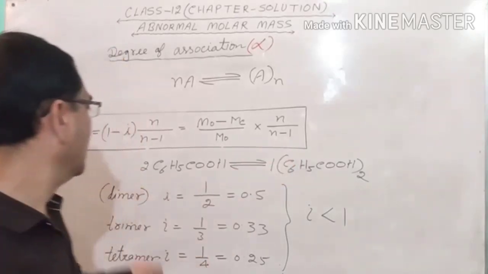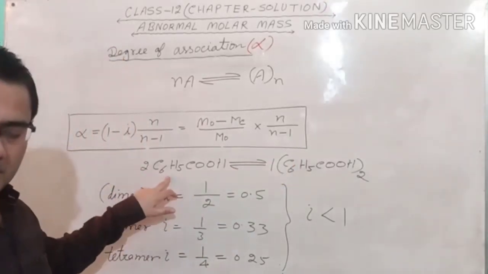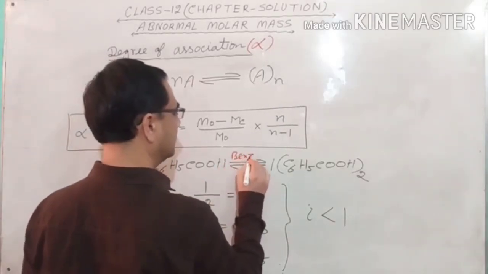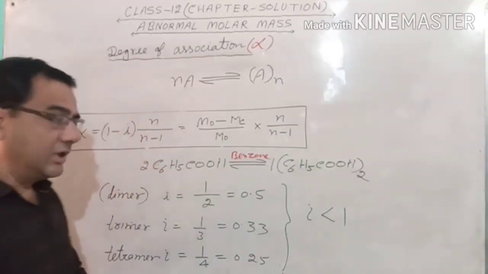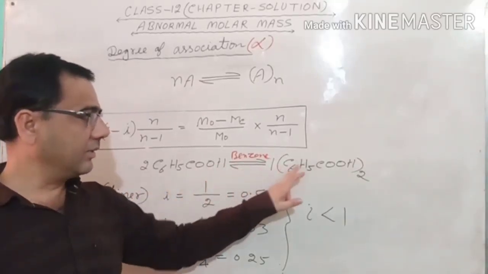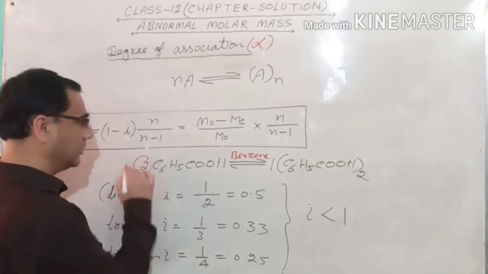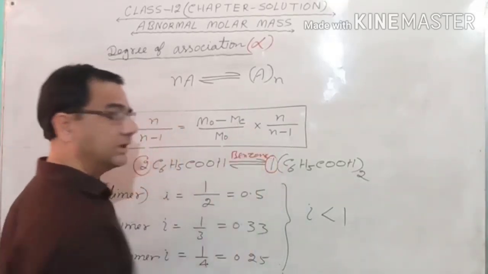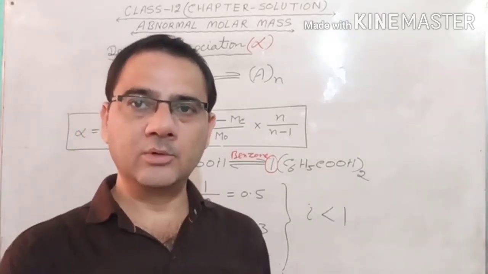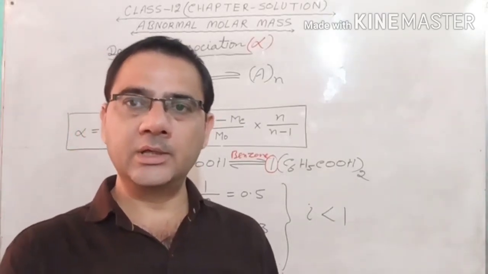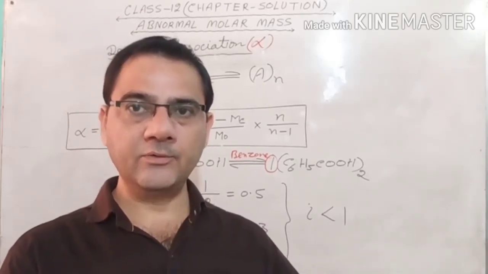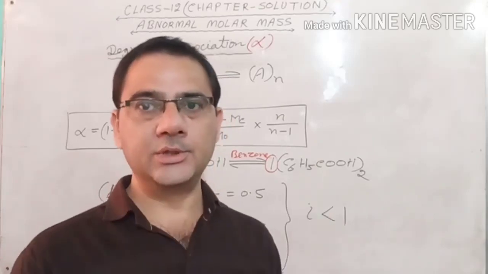Now as an example, this is benzoic acid, and when benzoic acid is dissolved in benzene, then what happens, two molecules of benzoic acid join together and form one molecule. Here it is two molecules and here it is one molecule. It means two molecules combining together form one molecule. 100 molecules combining together form 50 molecules. Number of particles decreasing. So that is the case of association. They are associating to each other.